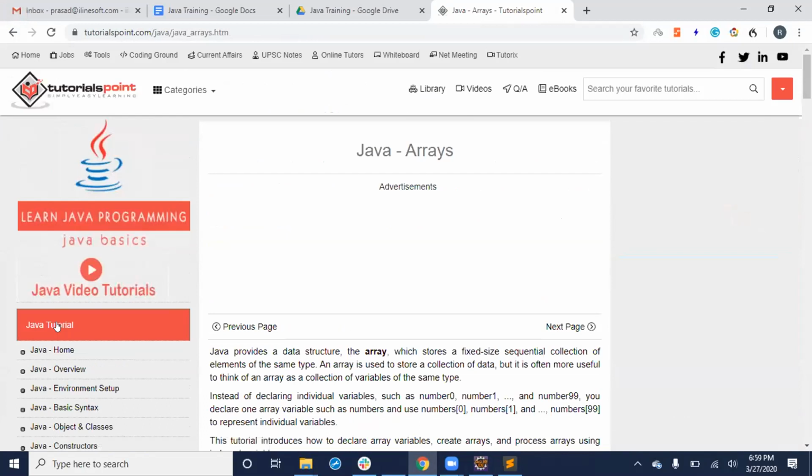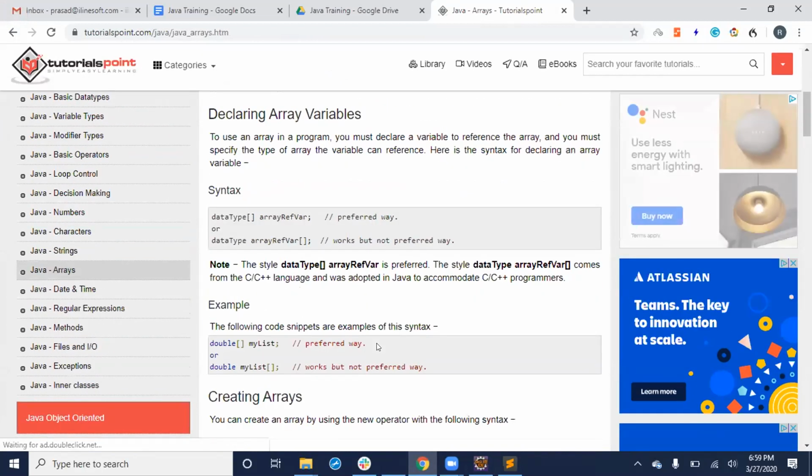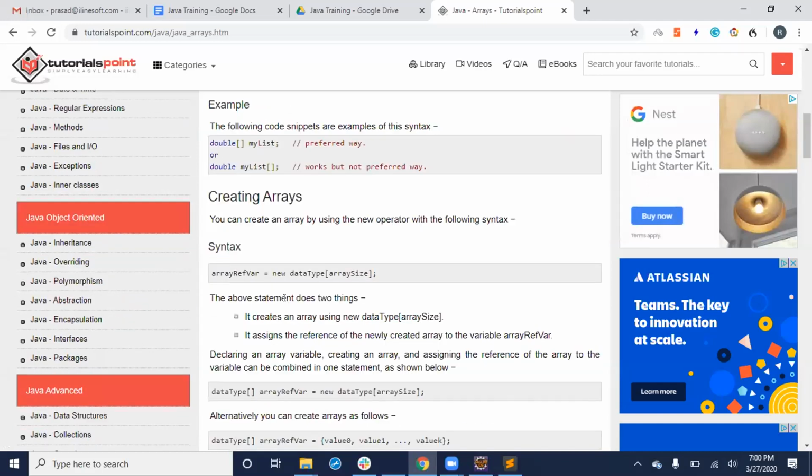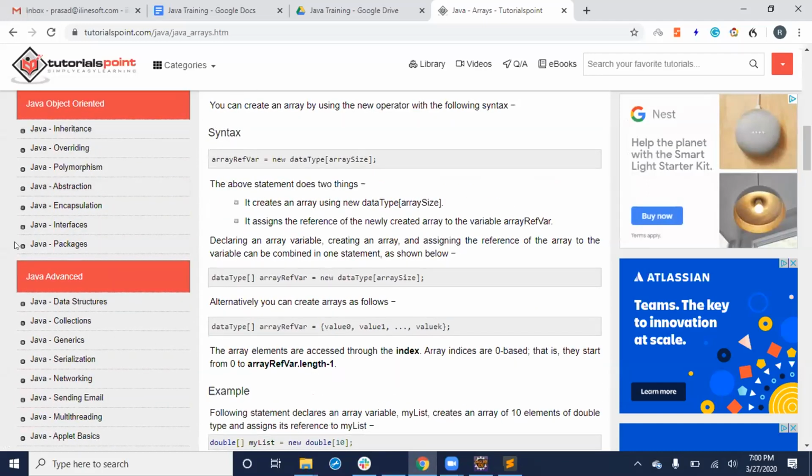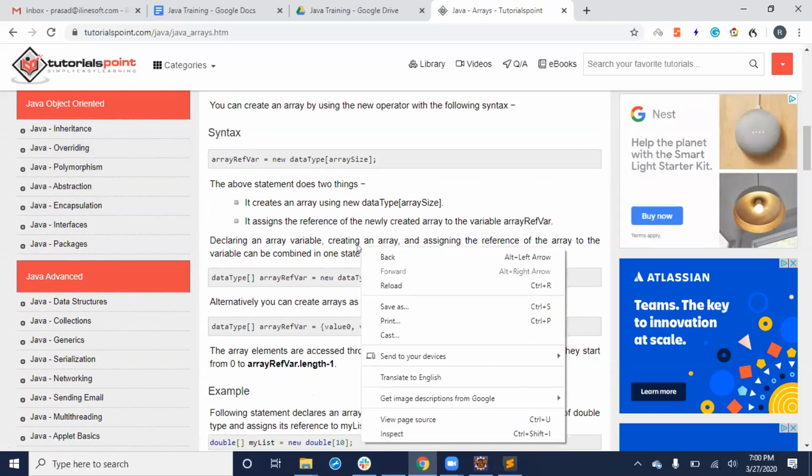So again, we'll meet on Monday. We'll start with arrays and then we'll not spend much time on any of this. We'll go on arrays and then we'll get into exceptions. I will show what is an exception. Then we'll get into some Java OOPS concepts. Inheritance, abstraction. These are also somewhat your interview questions.